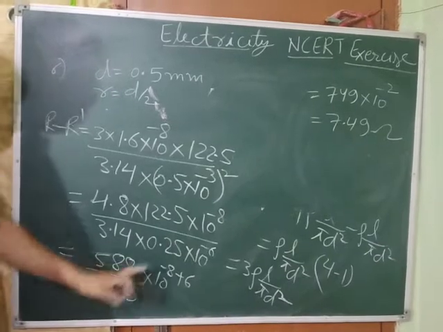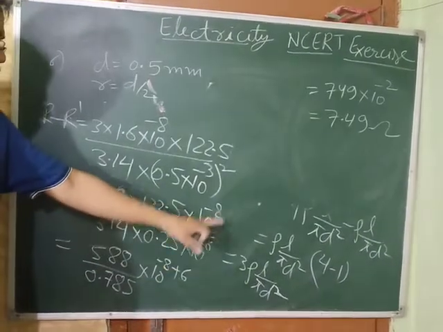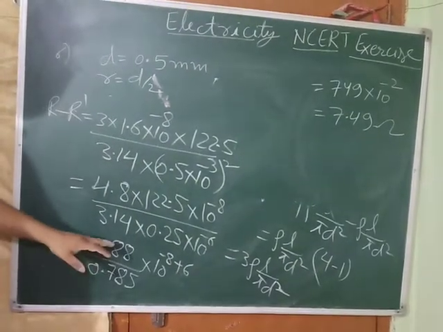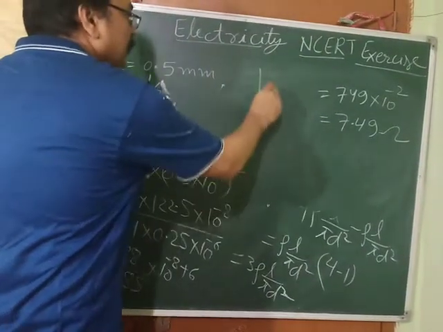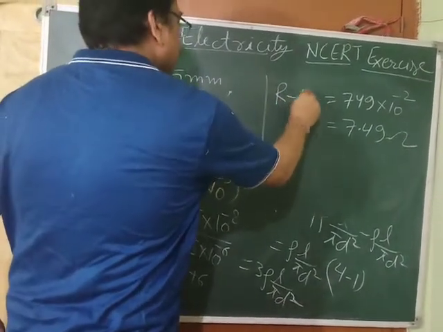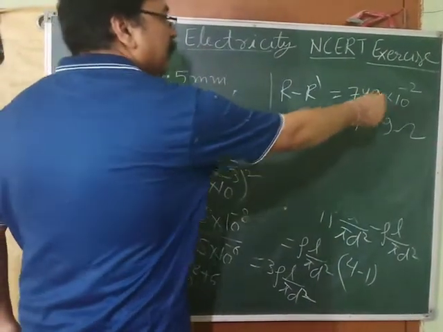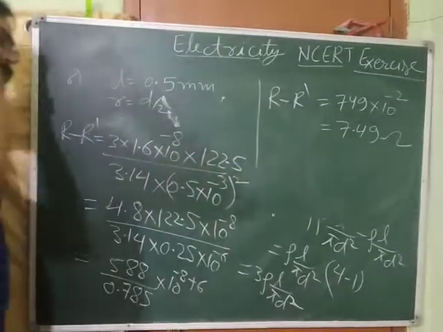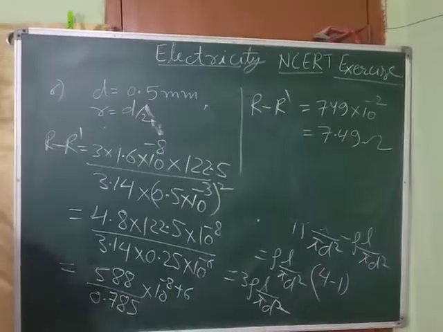When you multiply this, you get 0.785. Now, this 6 will go up, so it will come plus. Minus 8 plus 6 is minus 2. Now, when you divide this number with this number, we get R minus R dash, it is this much, and 10 power minus 2. Then we can shift the decimal by 2 places, we will get 7.49 ohm. This is the change in resistance.